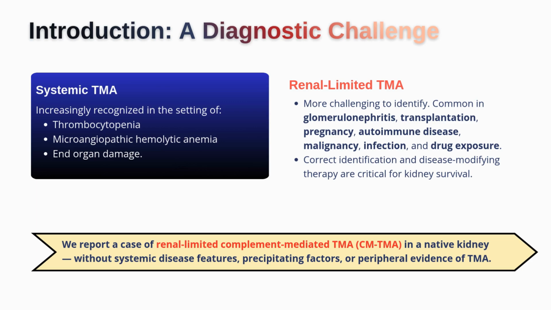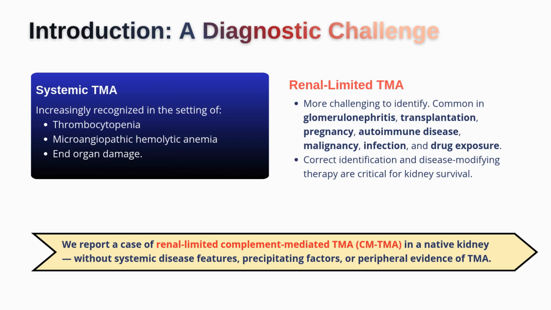The patient may not have severe thrombocytopenia. The patient may not have obvious hemolysis, and the blood smear may be normal. The LDH may be only mildly elevated or even normal. Because of that, many clinicians may falsely reassure themselves that this can't be TMA. But the kidney may already be suffering from ongoing endothelial injury, microvascular thrombosis, ischemia, or irreversible nephron loss. That's why renal-limited TMA is truly a diagnostic challenge.